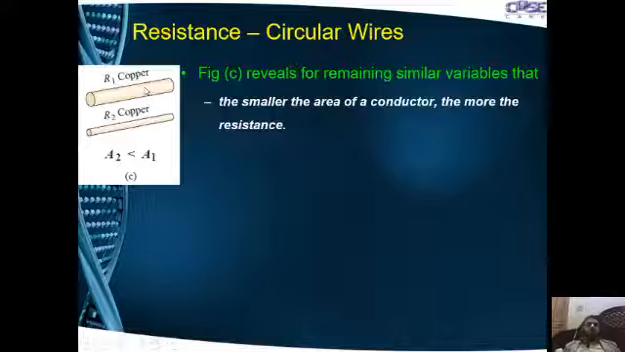As the cross-sectional area of the first wire is higher, the resistance of this wire would be lower because the resistance is inversely proportional to the area. Higher the area, lower would be the resistance. The smaller the area of a conductor, the more would be the resistance.